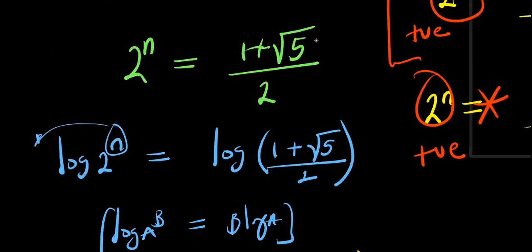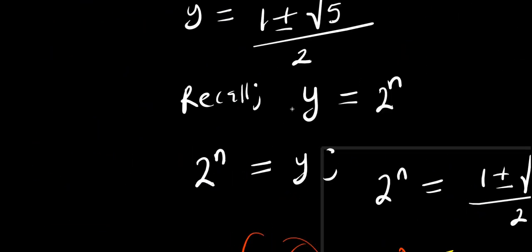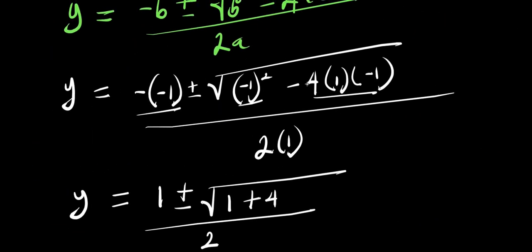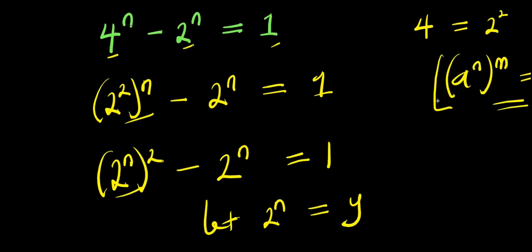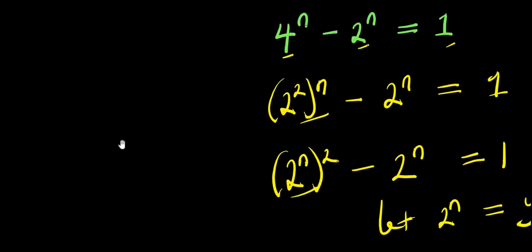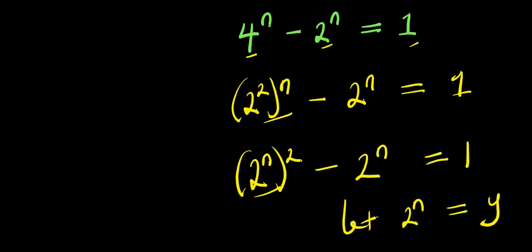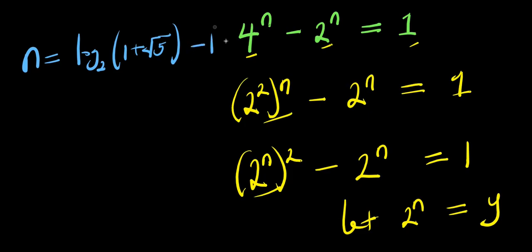In my next video, I will substitute that value for n. If you can do it, drop it in the comment box. Substitute the value for n and check if it's going to satisfy the equation. So that is it. Remember, n is log to the base of 2 of 1 plus root 5 minus 1. Substitute this value for n here and here and check if you are going to get 1.